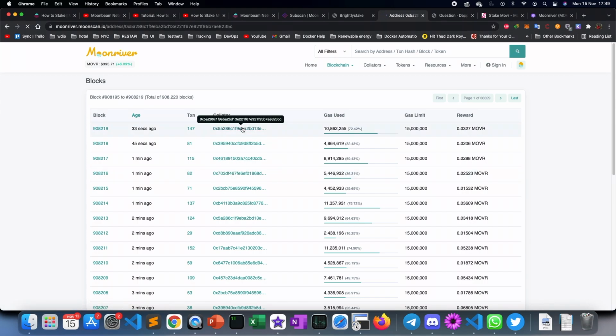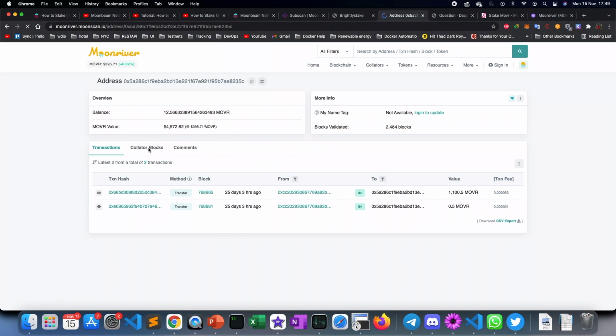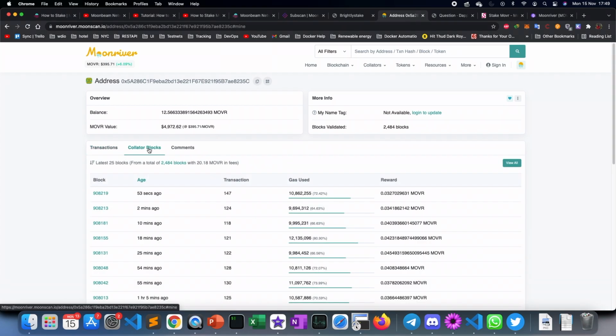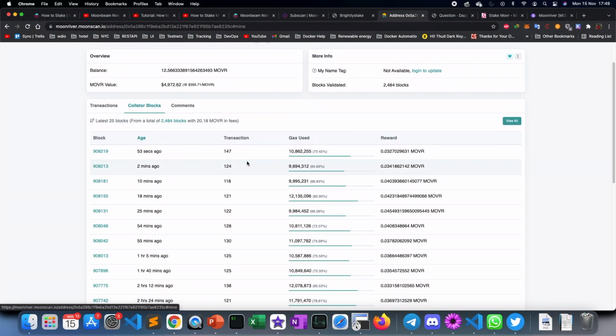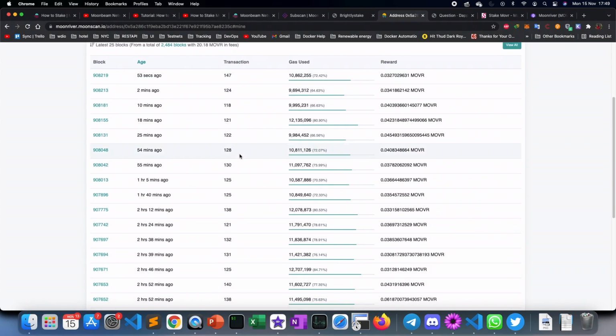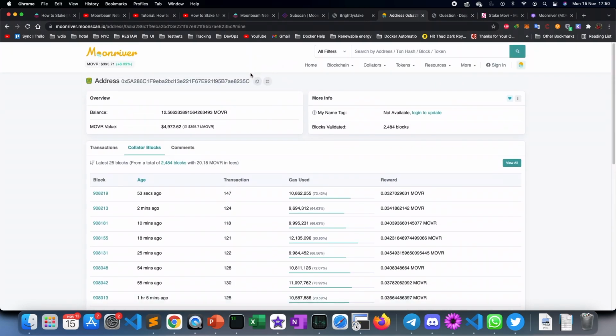For example, if you tap on this particular collator and then on collator blocks, it will give you a list of blocks that he has proposed and the number of transactions he has had. So if you have chosen a particular collator, you can cross check and see that the transaction count is not drastically low in comparison with the other collators. That is another metric that you can use.